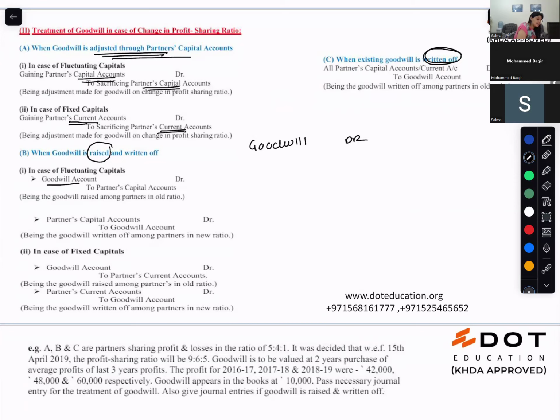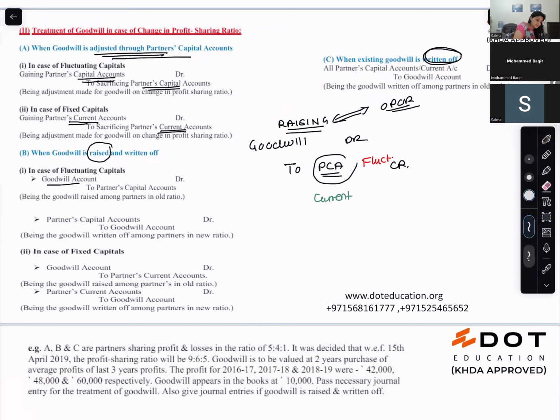When I am raising the goodwill, goodwill is debited, and goodwill is always raised in the old ratio among the old partners. So goodwill will be debited and the partners' capital accounts will be credited. The capital account is credited in the fluctuating capital method, and the partners' current account is credited in the fixed capital method. Are you with me?